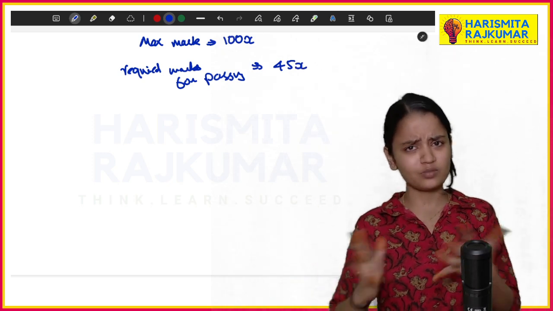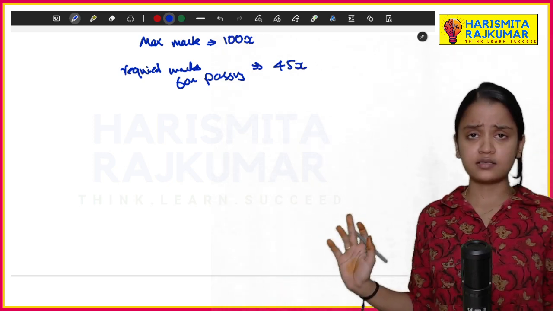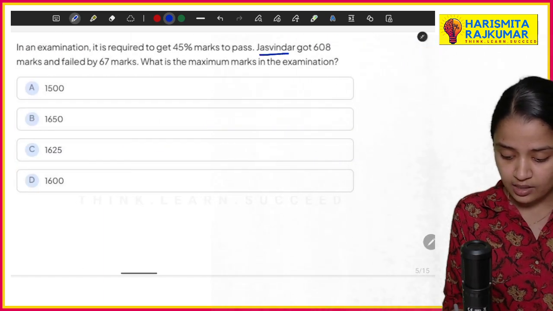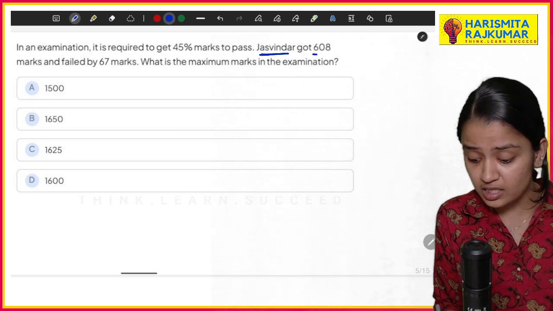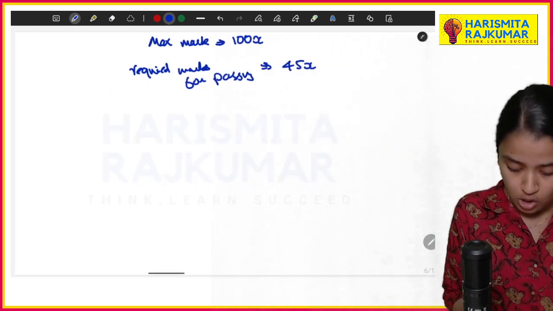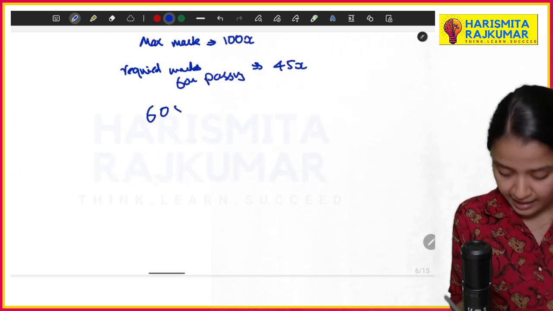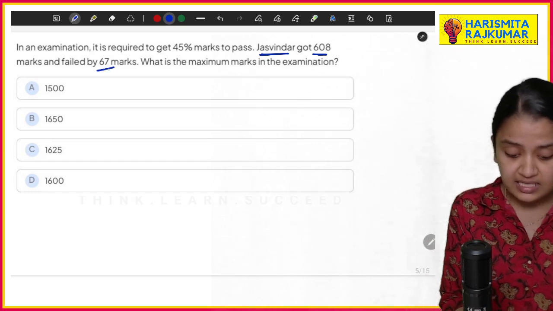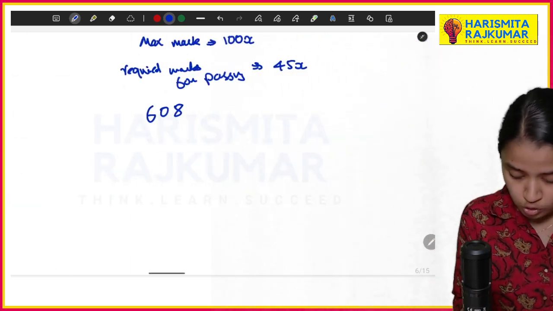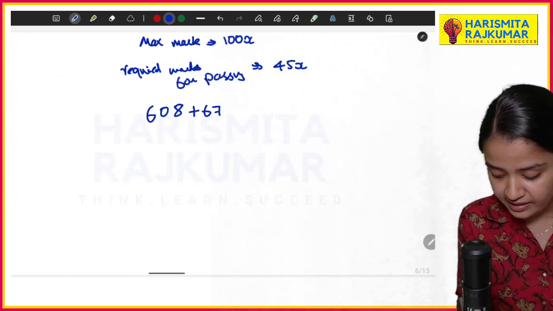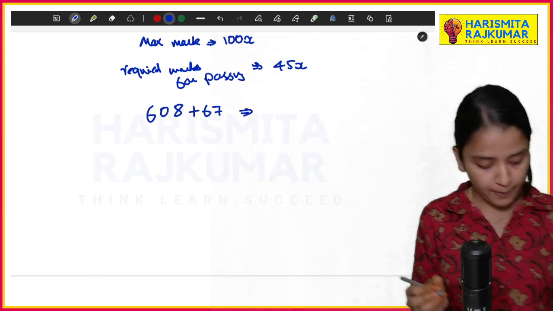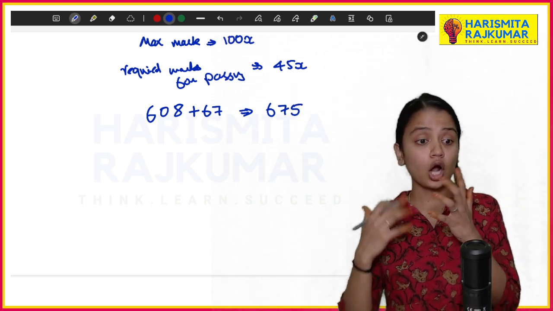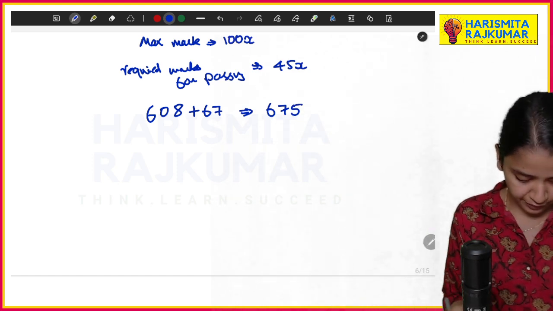We don't know what x is, so I'm just assuming 45x is what you are supposed to get. But this guy Jashwinder got 608 marks, but he failed. So he needs an extra 67 marks to pass, so plus 67, only then he can pass. So the pass mark is 675. In order for him to pass, he needs 675.